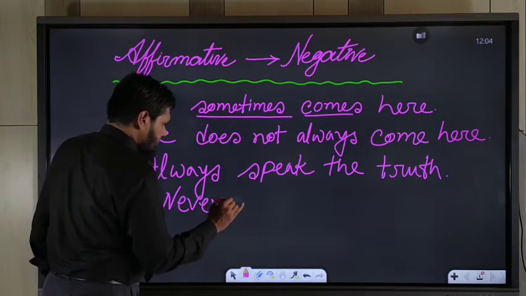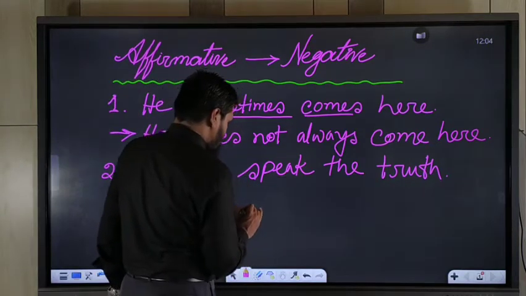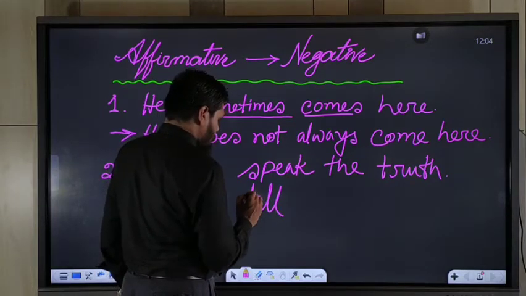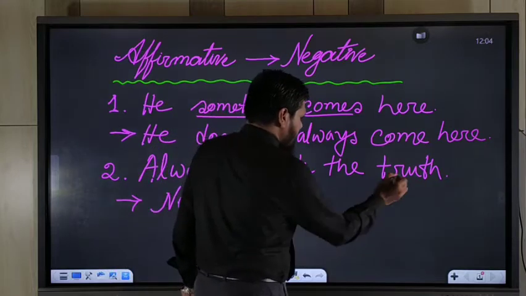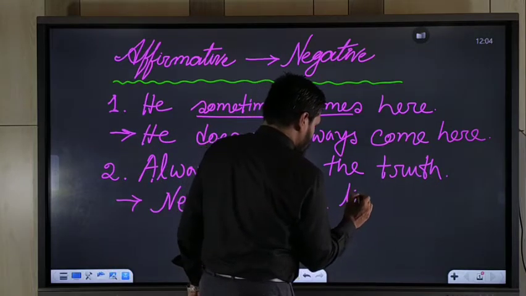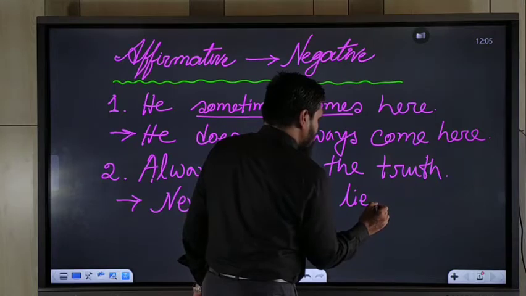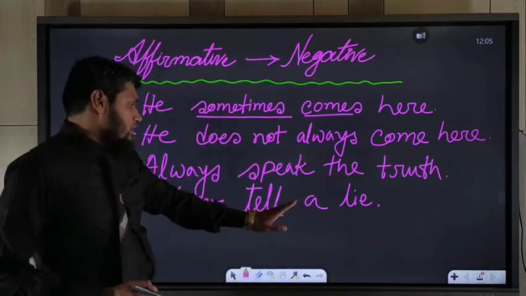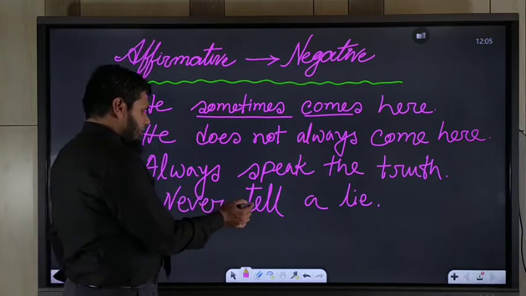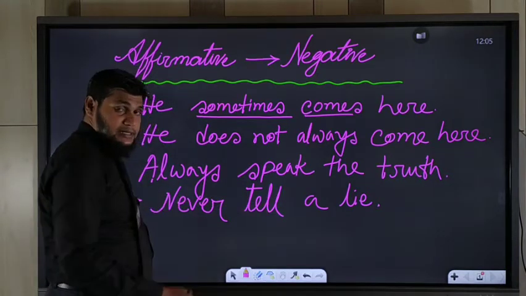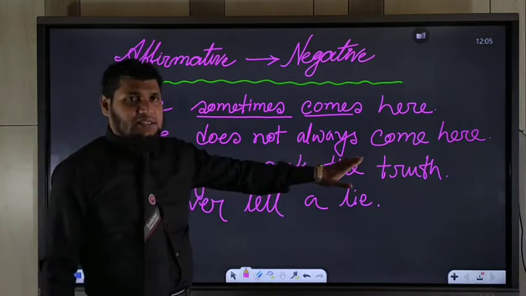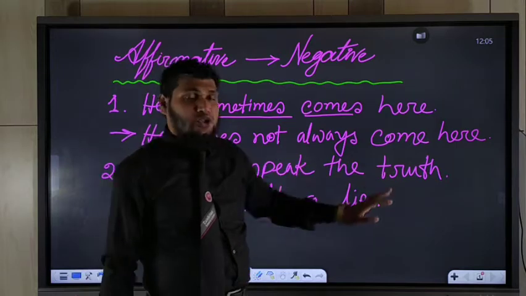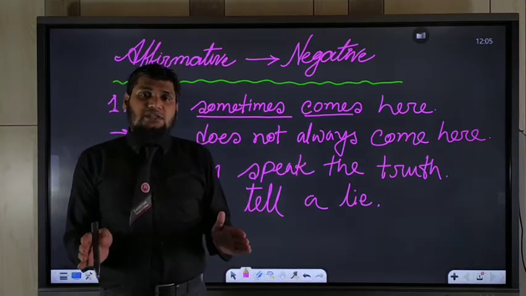Instead of speak you should use tell, and the antonym of the head word, lie. Lie is the antonym of truth. Tell is used with lie, and speak is used with truth. So be careful about the uses of them.